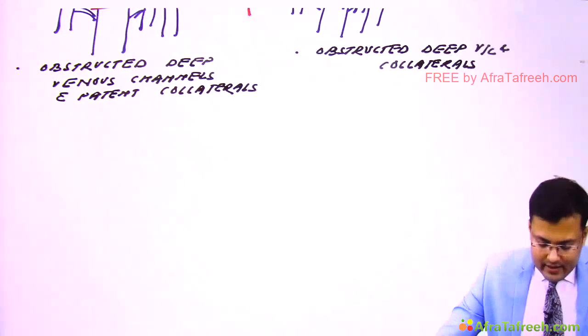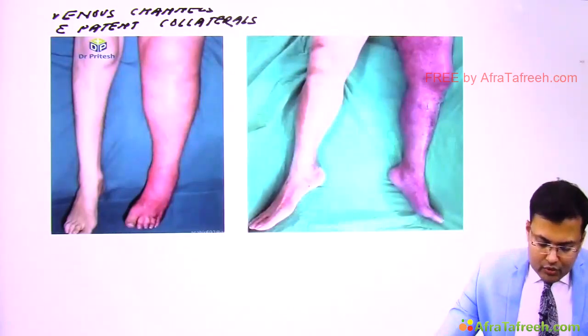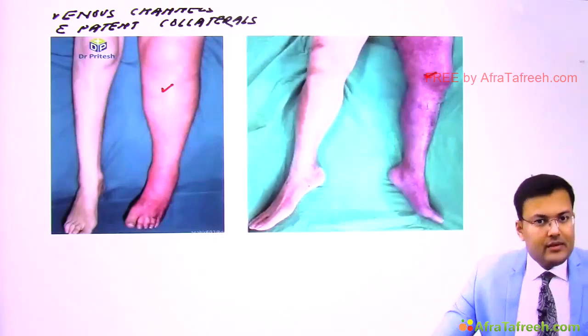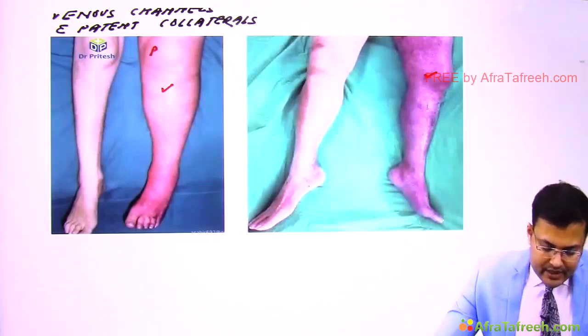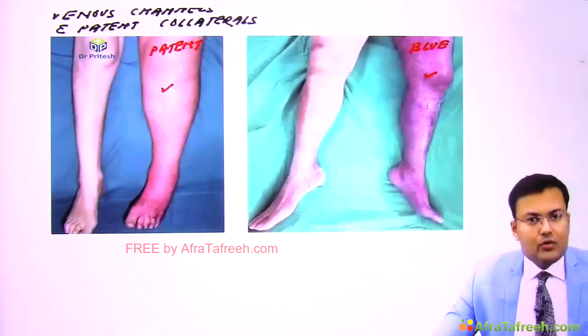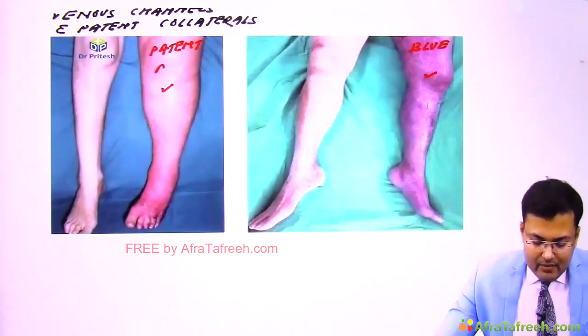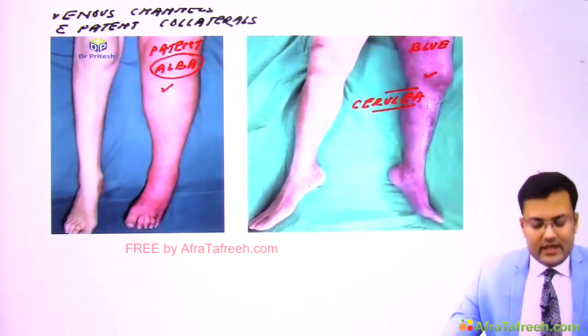Now see how it looks like. So here you can see which limb is relatively white and which limb is relatively blue. You can see both of these limbs are having DVT. Clear? Obstruction of deep venous channels, but here there is patent collaterals, that's why appearance is white. And here can you see there is obstructed collaterals, that's why it is blue. So this is phlegmasia alba dolens, and this is phlegmasia caerulea dolens. Okay, so these are the important signs.